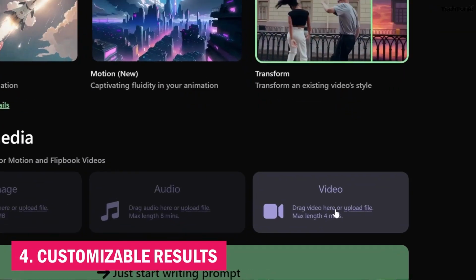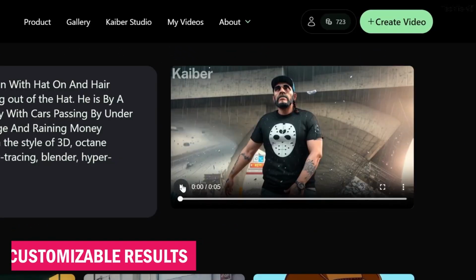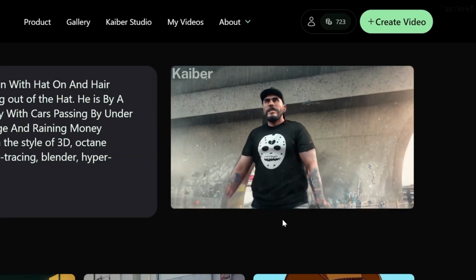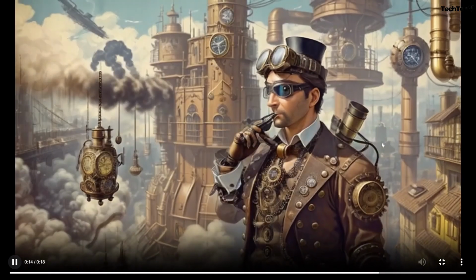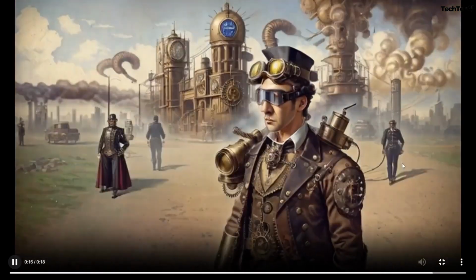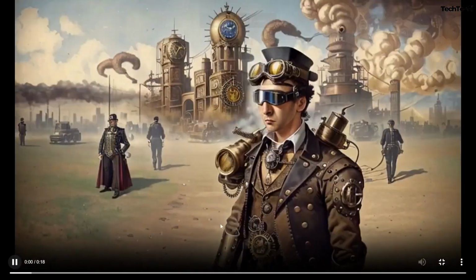4. Customizable results. Tailoring AI-generated outputs to fit individual artistic visions is effortless with Kaiber AI. Artists can adjust parameters and styles to achieve personalized results that align with their unique preferences and projects.